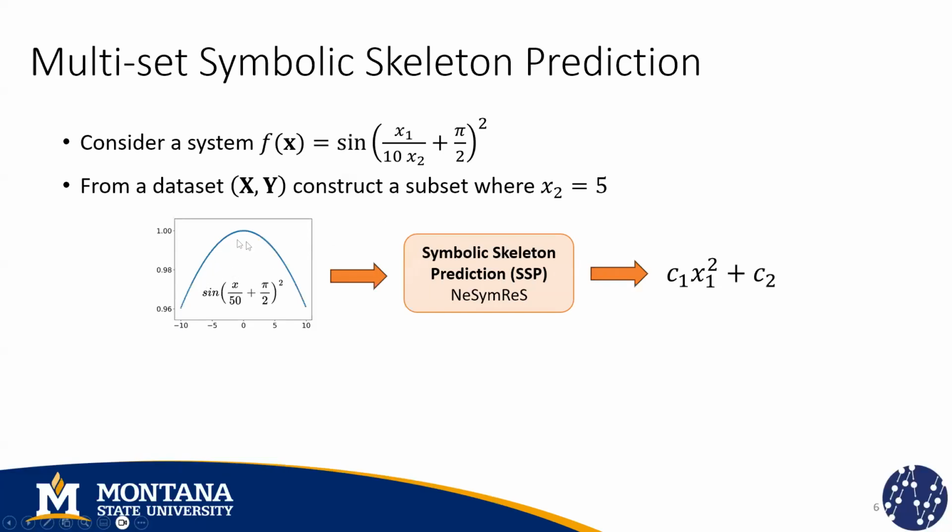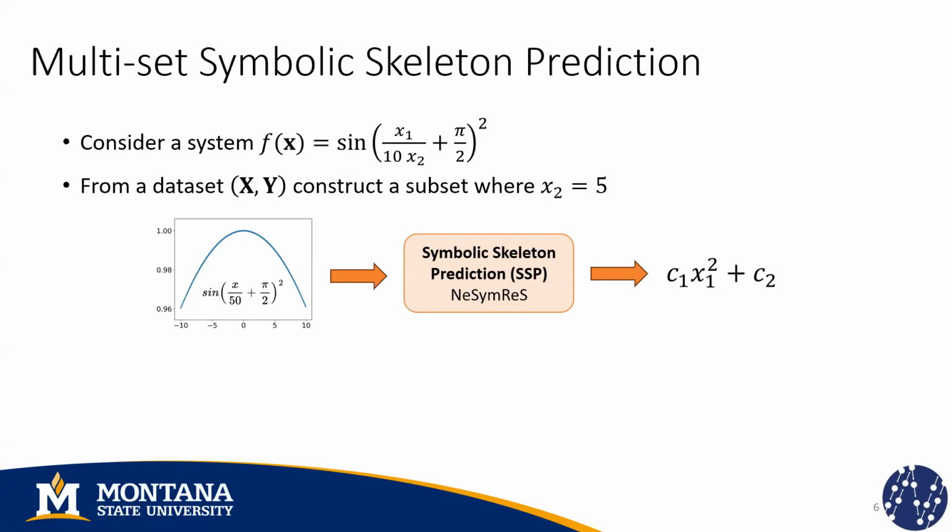I would obtain something like this. So I can take this subset and process it with a symbolic skeleton prediction model. In this case, I'm using the NeSymReS method that was proposed by Biggio et al. in 2021. And I'm obtaining this quadratic skeleton, which makes sense because this function looks quadratic pretty much. But that's not the correct skeleton that I was hoping to obtain.